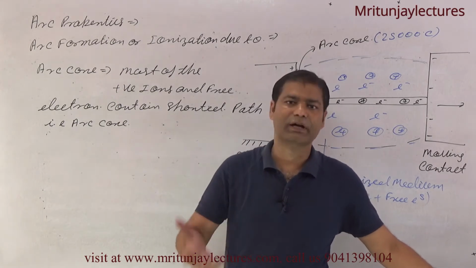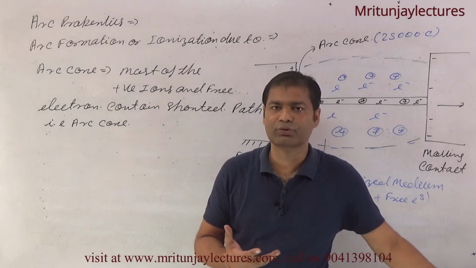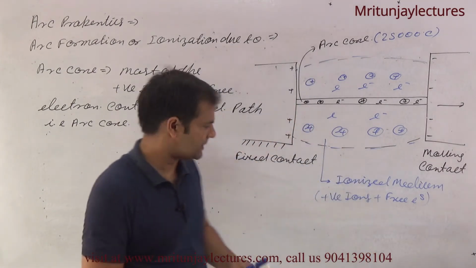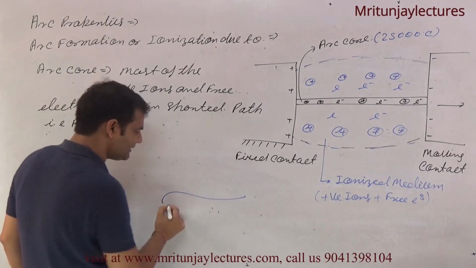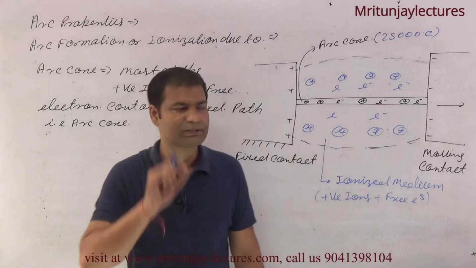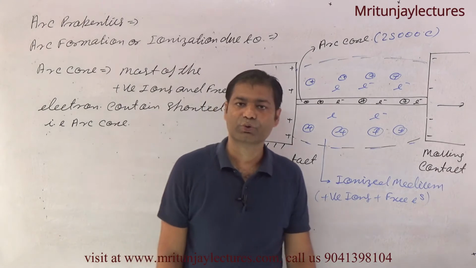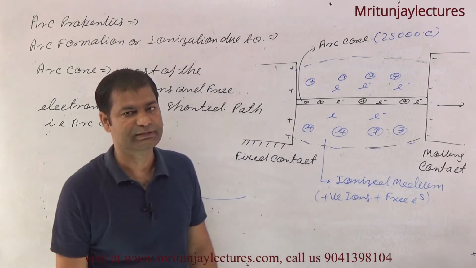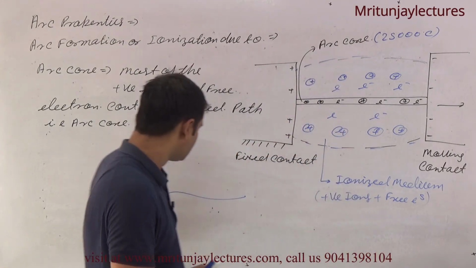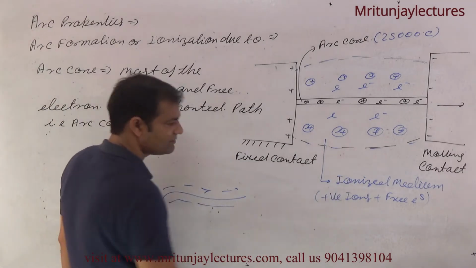Suppose any fault occurs; you can also watch on YouTube a very thin red line during a fault. This one is called the arc core, with temperature up to 25,000 degrees centigrade. Clear? Corresponding to this arc core, this region is called the ionized medium.